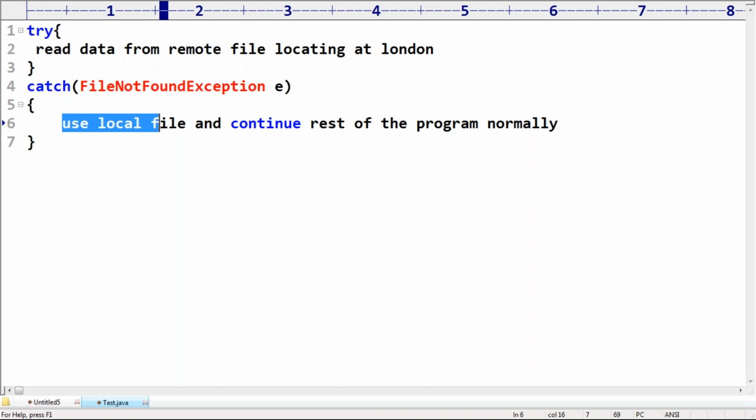So we should have an alternative for every activity in our program. If you define several alternatives, your program is never going to fail. A more robust program. To get that robustness, so that my program never fails, we should have this type of alternatives by using exception handling. Any doubt?